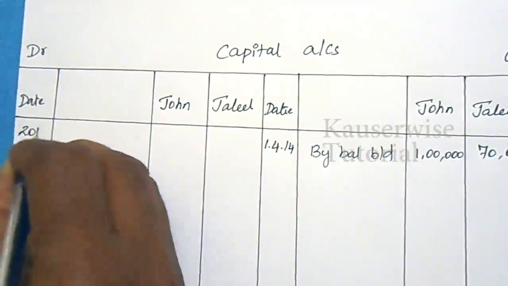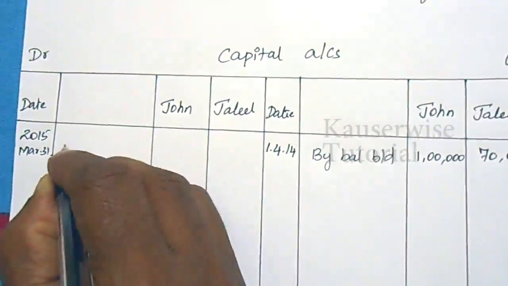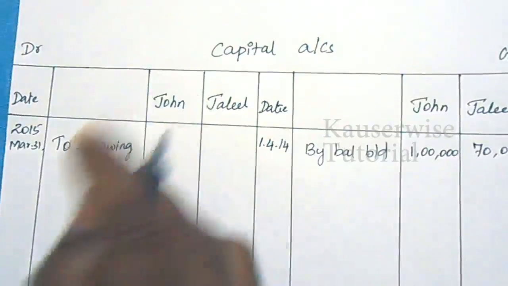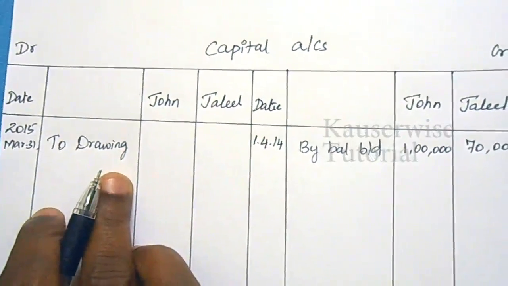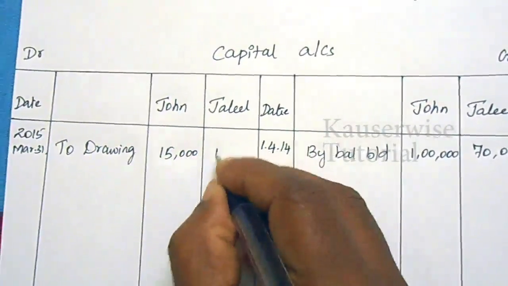At year end, 31st March 2015, to drawings, that is the amount withdrawn from the firm during the year. The total amount is for John 15,000, Jalil 12,000.